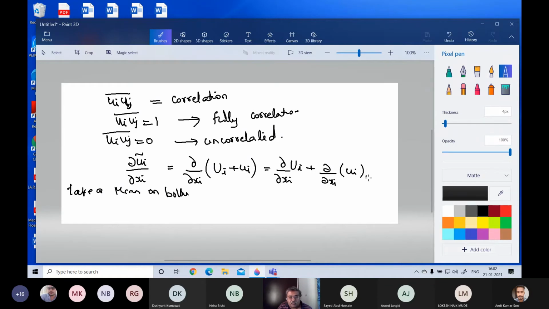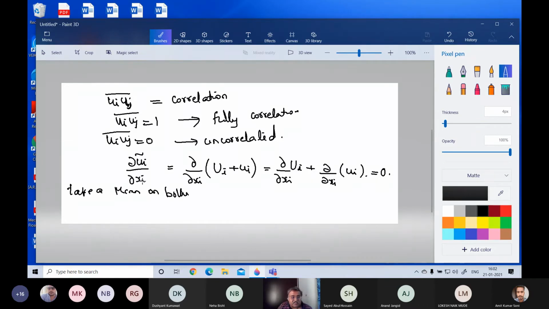We know that this is equal to 0, right? This is the continuity equation. If you take the total instantaneous velocity field, as I told you, dou by dou xi of that instantaneous velocity field is 0 because of the continuity equation.